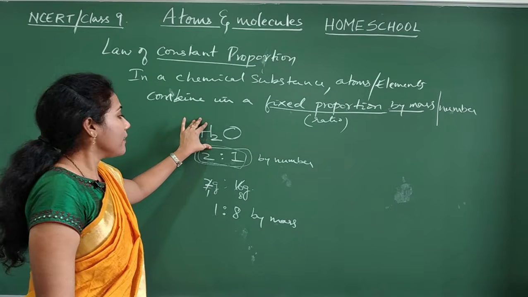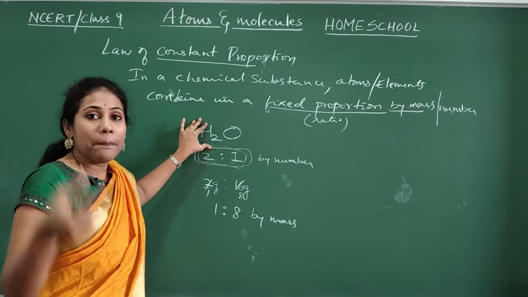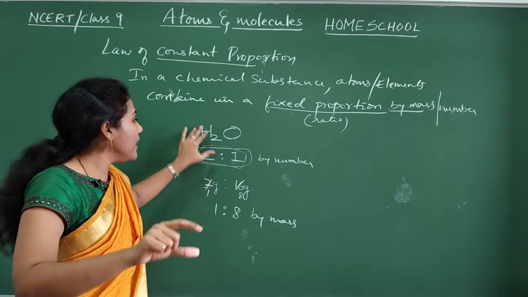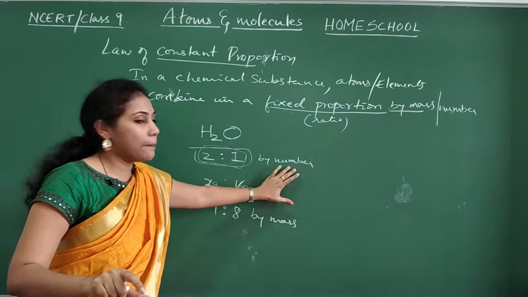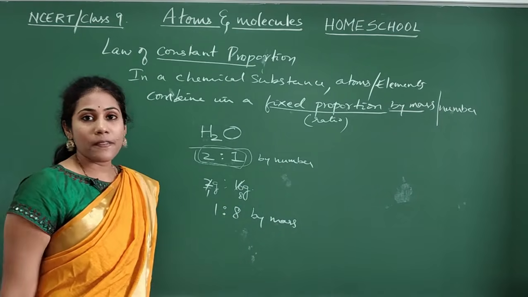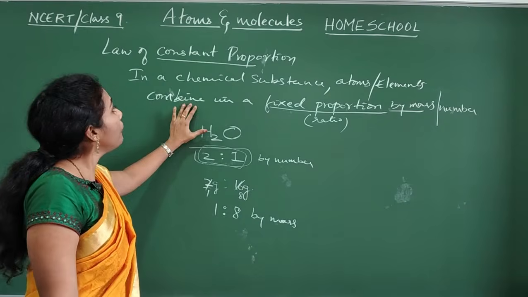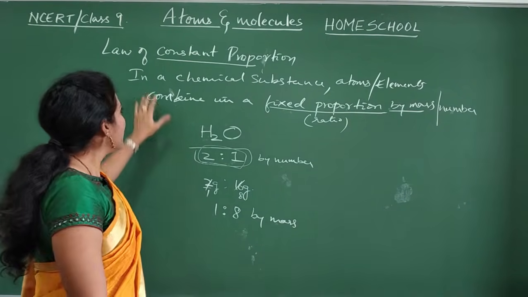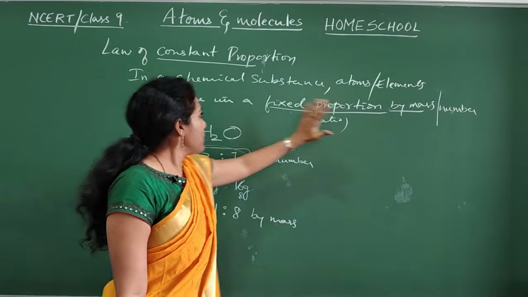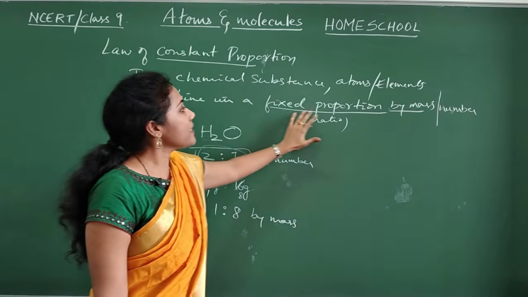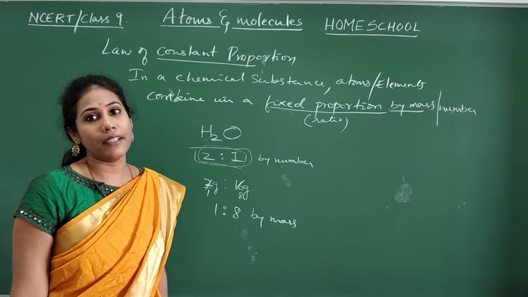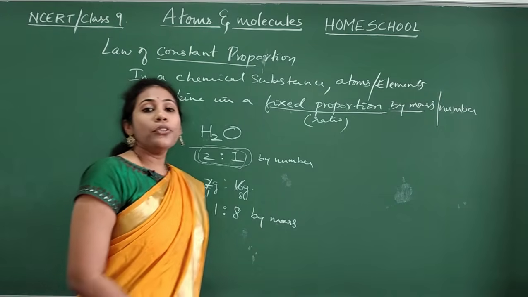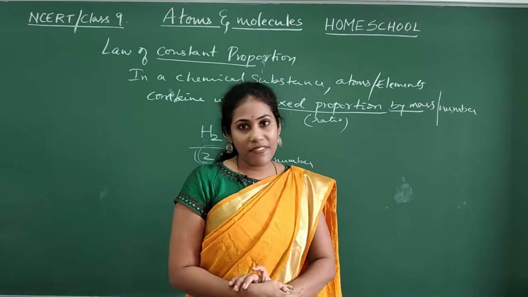Water you may get from a tap, tank or well, whatever it is, always hydrogen and oxygen will combine in a ratio of 2:1 by number and 1:8 by mass. This is the meaning of the law of constant proportion. So in a chemical substance, atoms or elements combine in a fixed proportion by mass or number. Fine. So this is all about the two important laws that we have seen.